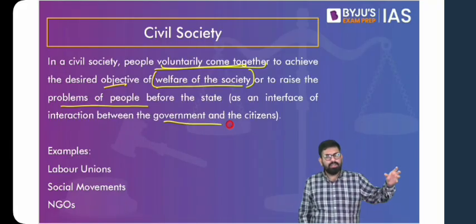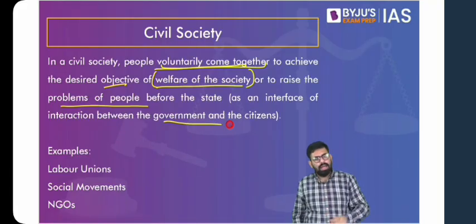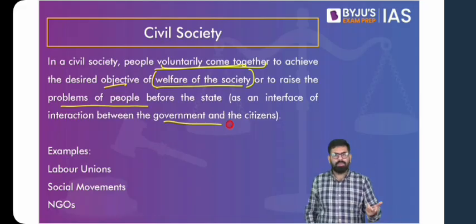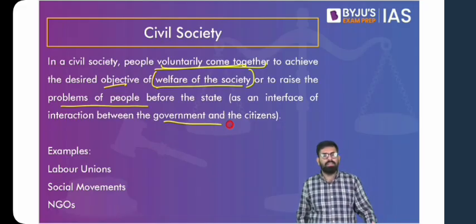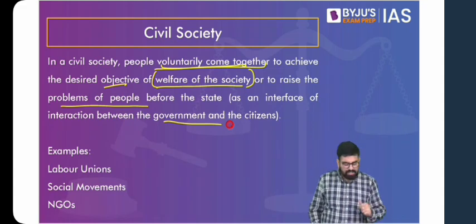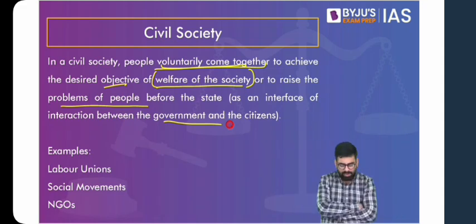So those people come together who have a specific objective, and they start protesting and lobbying against the government, that you have to make these changes, creating pressure on the government to act on something. What is it? Civil society. Similarly, think about your NGOs. What do NGOs do? Again, every organization is going to be voluntary.